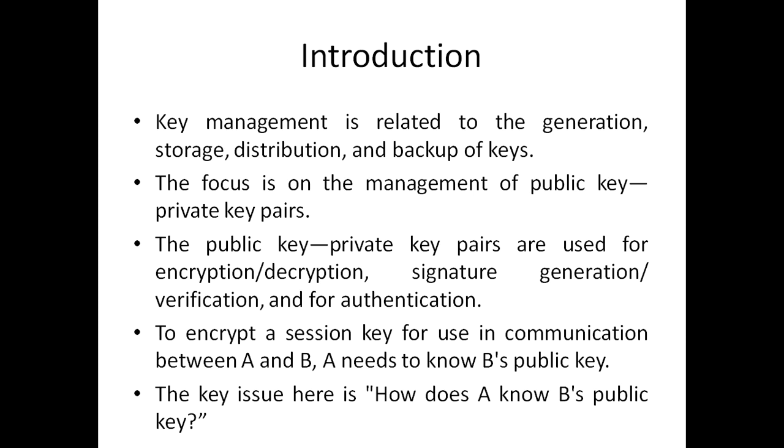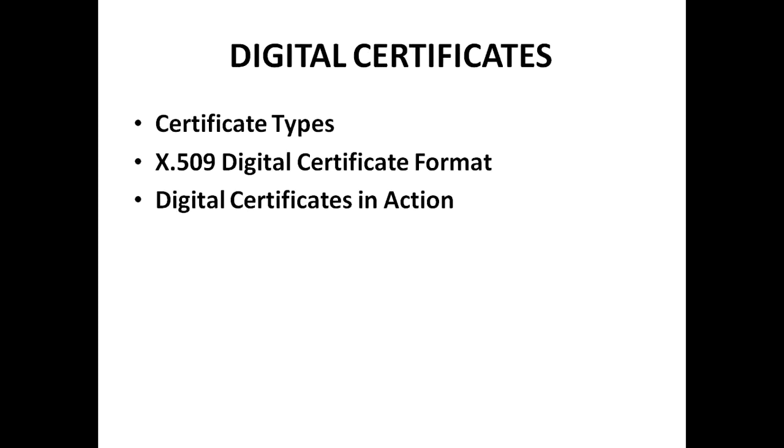The third possibility is that A receives a document signed by a trusted source C containing B's public key. This approach appears to obviate the need for an online centralized directory site. So these are the three possibilities in which A knows B's public key.